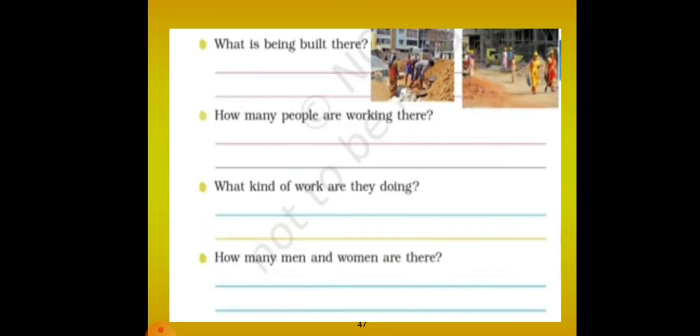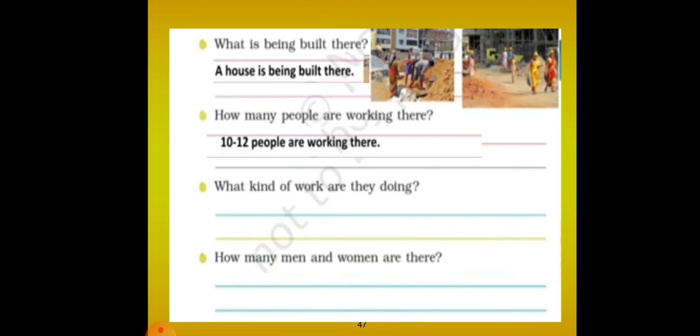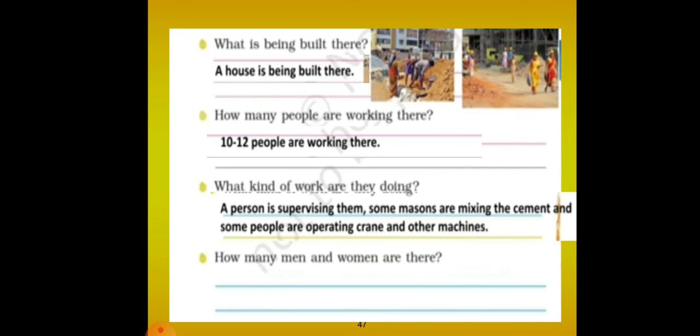So what is being built here? You can see a house is being built. How many people are working there? You can see some people working, right? There may be maybe 10 to 12 persons working here. What kind of work are they doing? There is a person who is supervising. Some masons are mixing the cement and some people are operating the crane and other machines.